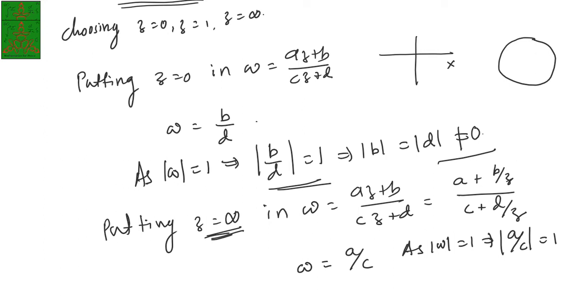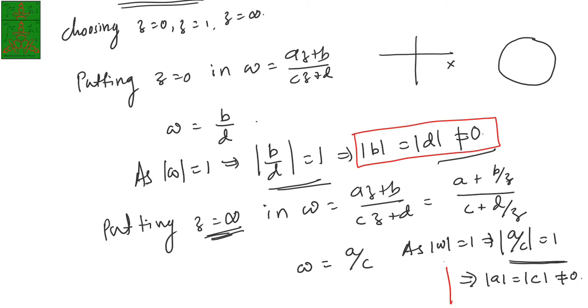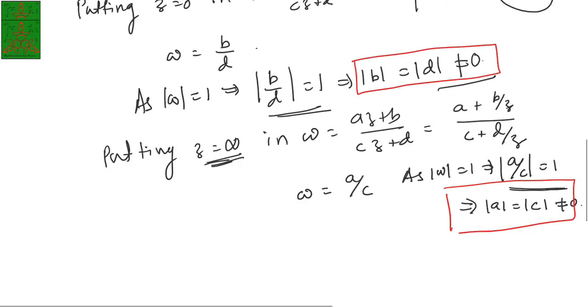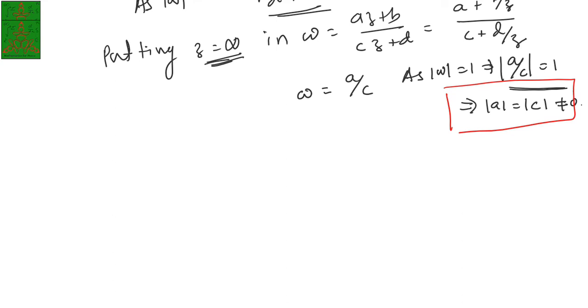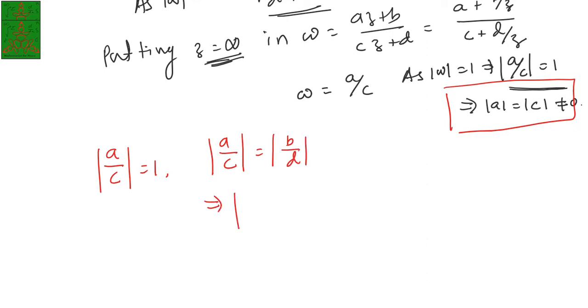So that's why the modulus of a by c is equal to 1, and that will imply modulus of a equal to modulus of c, which is also non-zero. So therefore we have these two conditions. The first one is this, and the second one we have this. Now using these two conditions, that is, modulus of a by c is 1, and due to this a by c is equal to modulus of b by d, this will imply modulus of b by a is same as modulus of d by c.